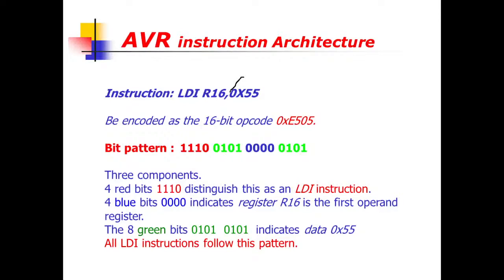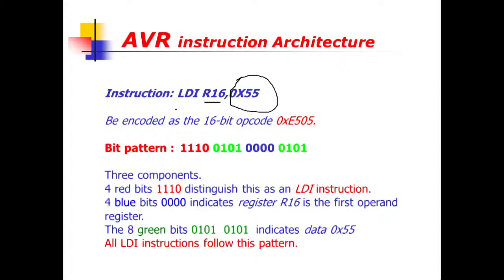Here 0x means it is a hex value. If you want to transfer a decimal value, simply remove the 0x. If you simply write LDI R16, 55, then only the decimal value 55 will be transferred to R16. Whenever we write 0x, we are transferring a hexadecimal value to register R16.